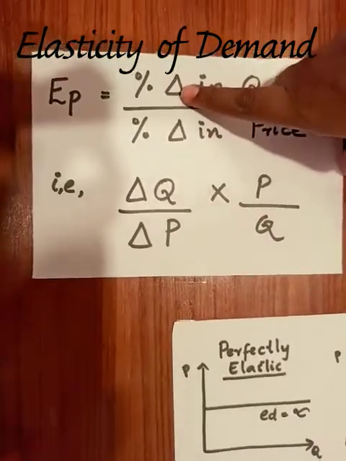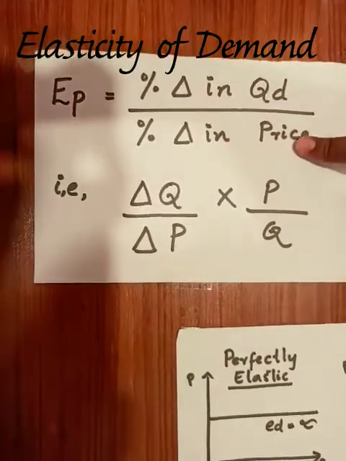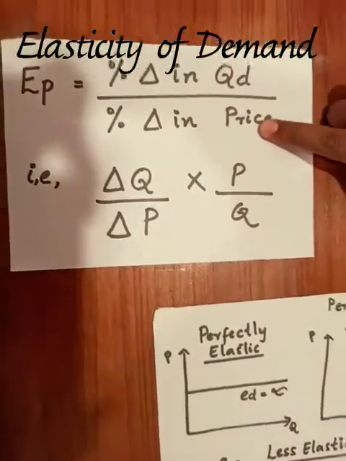Percentage change in quantity demanded is delta Q by Q into 100, and percentage change in price is delta P by P into 100.